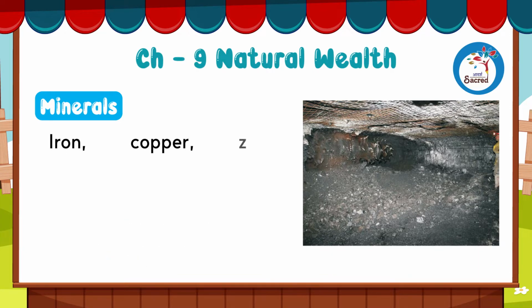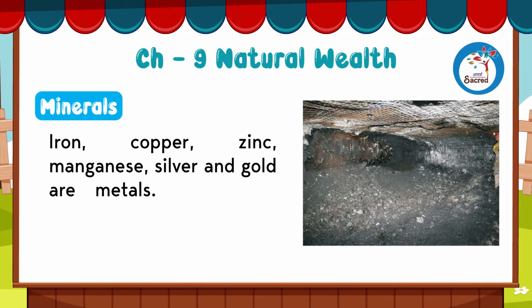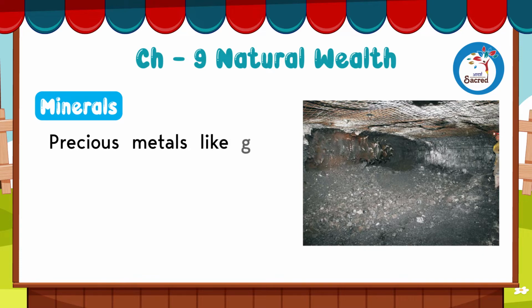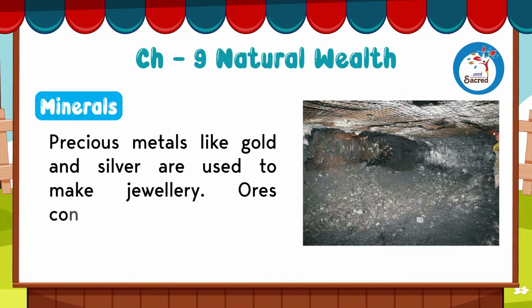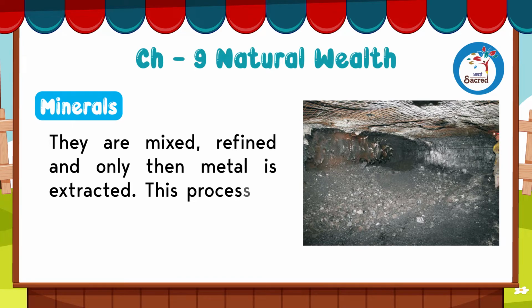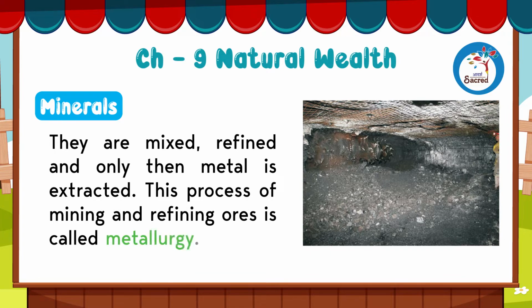Iron, copper, zinc, manganese, silver, and gold are metals. Metals are used for making machine parts, utensils, pillars, etc. Precious metals like gold and silver are used to make jewelry. Ores contain several impurities. They are mixed, refined, and only then metal is extracted. This process of mining and refining ores is called metallurgy.